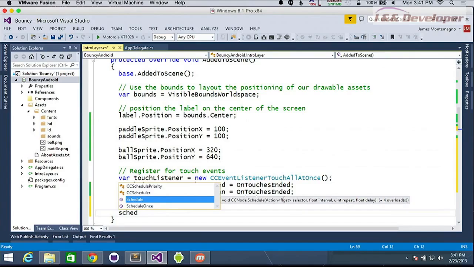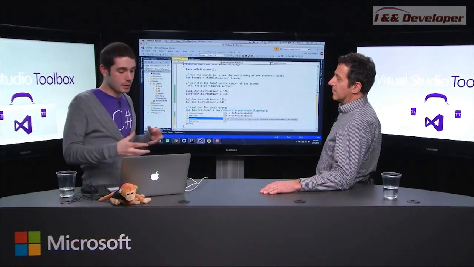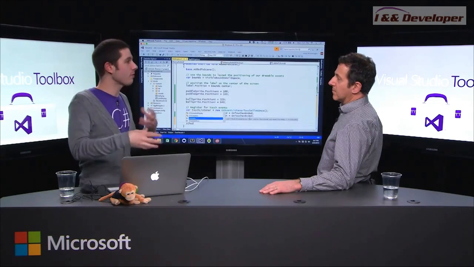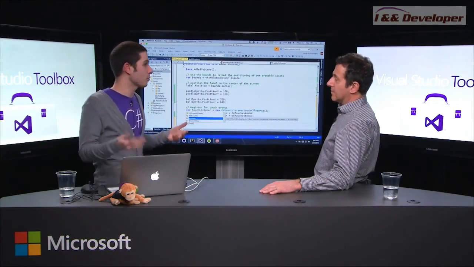So for instance, in my game that I created, I had these little balls coming, and I scheduled them every 5 seconds to pop up in the game. So you can have these random events per se.